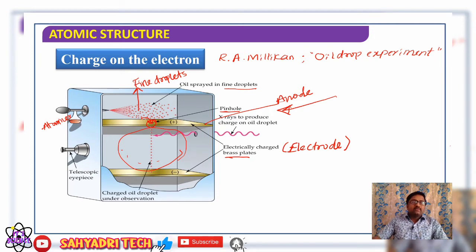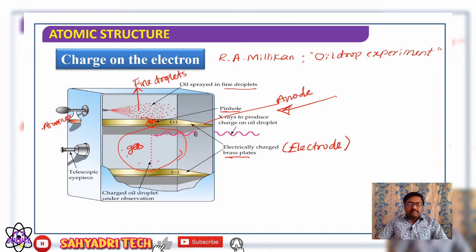And further, what is the arrangement? There is an X-ray source. With the help of the source, X-rays are passed through the gas present in between the electrodes.